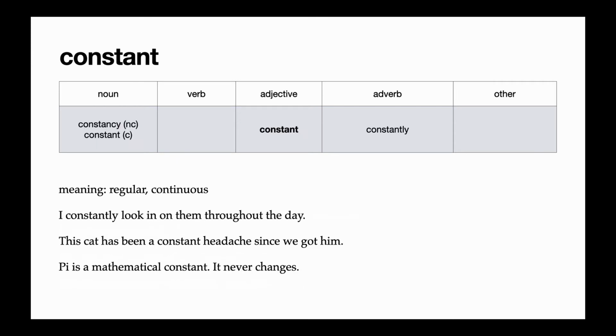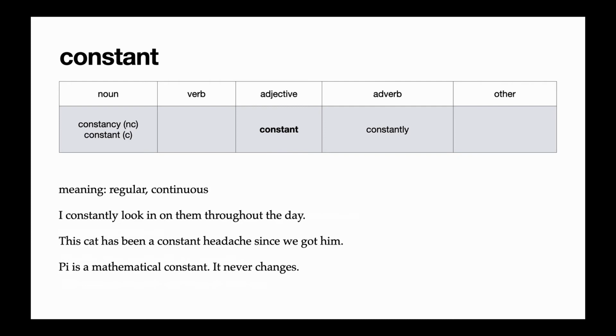Our next word is constant. Constant can be a countable noun or an adjective. So the meaning of the adjective form is regular or continuous. It means it happens all the time. In the reading, we use the adverb form. I constantly look in on them throughout the day. Them is the plants. I constantly look in on the plants throughout the day. That means she does it often, regularly throughout the day.